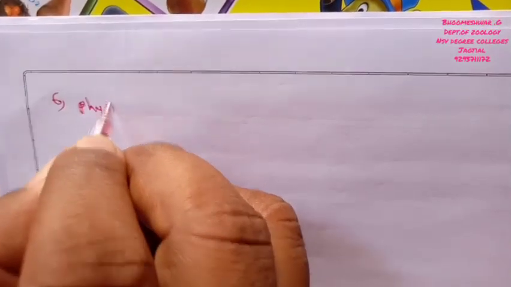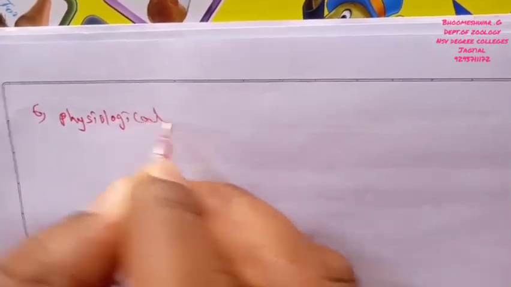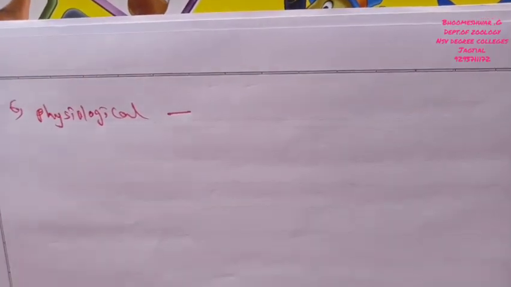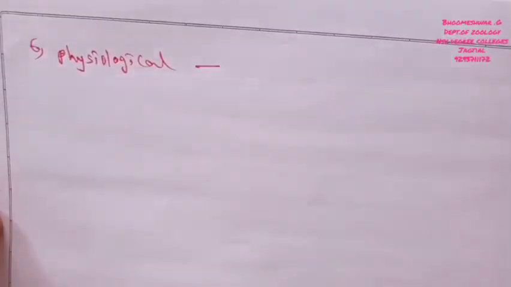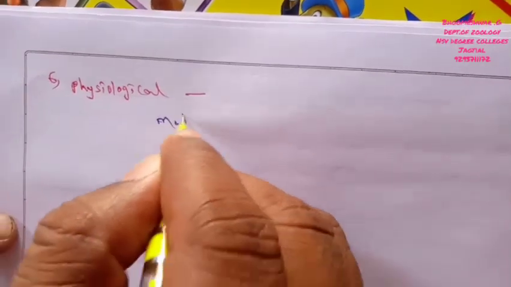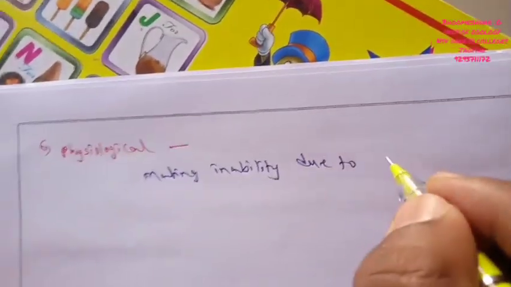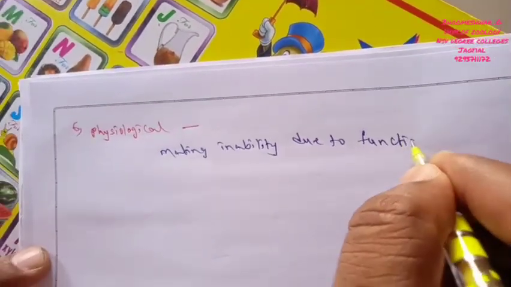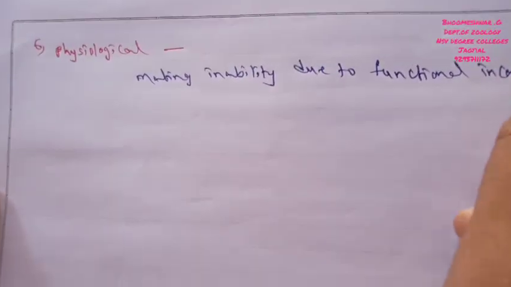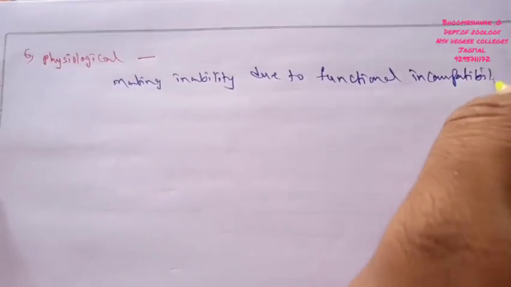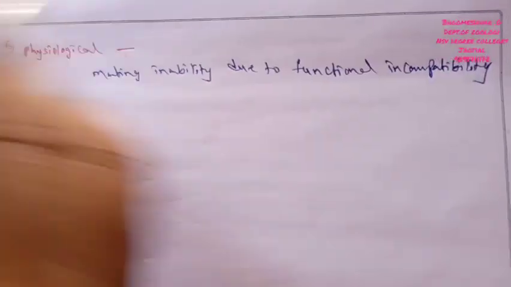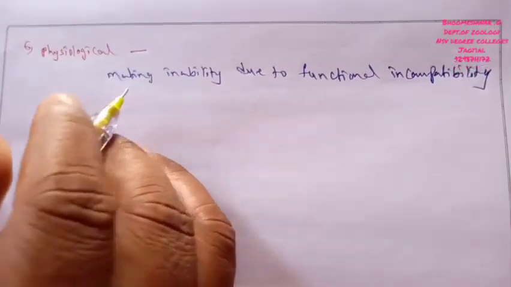Now I discuss the sixth type of pre-mating isolation, named physiological isolation. Physiological isolation is a mating inability due to functional incompatibility, which is the major source of physiological isolation.